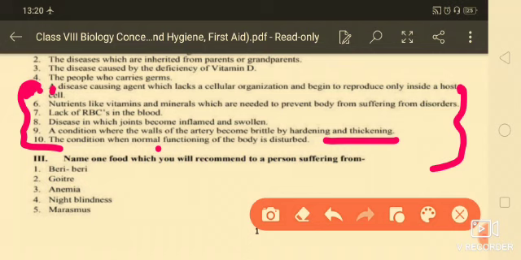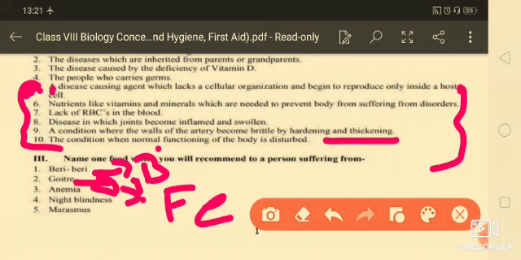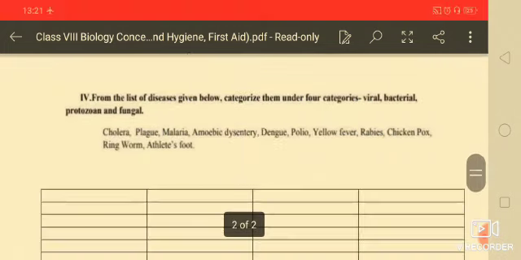Next one is name the food which you will recommend to a person suffering from beriberi. If anyone is suffering from beriberi, that means he has need of vitamin B, and in case of goiter he has need of iodine, and in anemia he has need of iron, and night blindness he has need of vitamin A. Now marasmus, that is protein and carbohydrate deficiency disease.